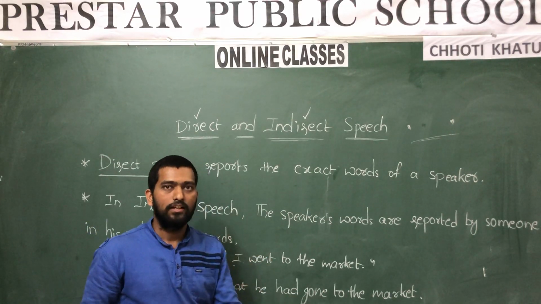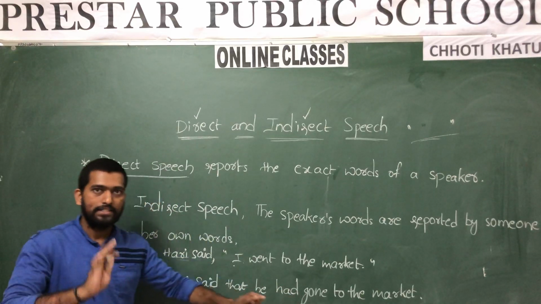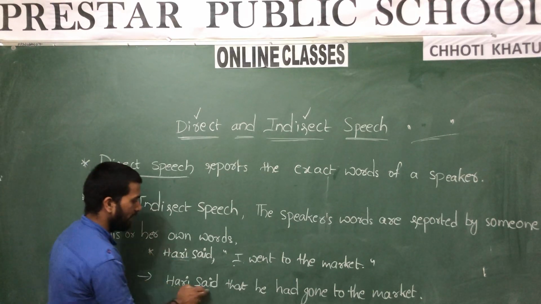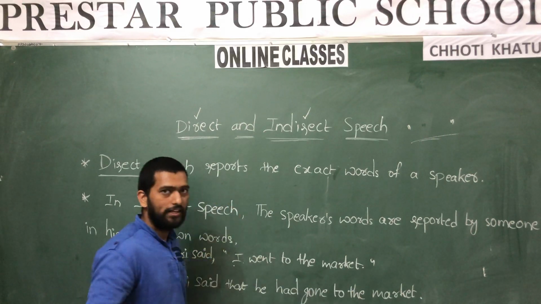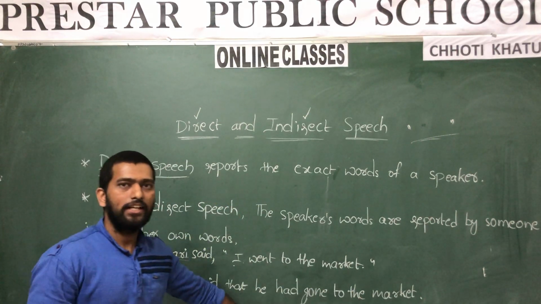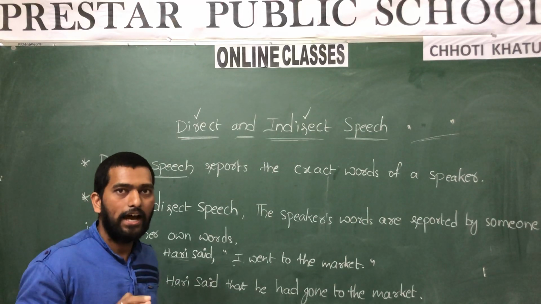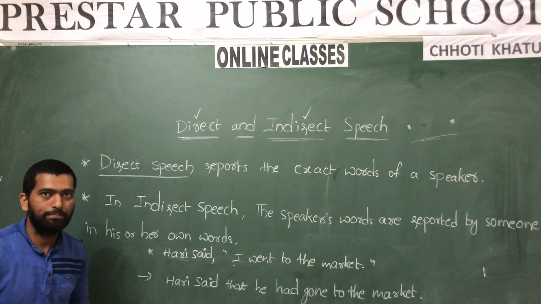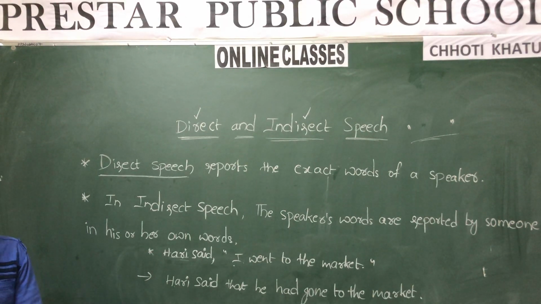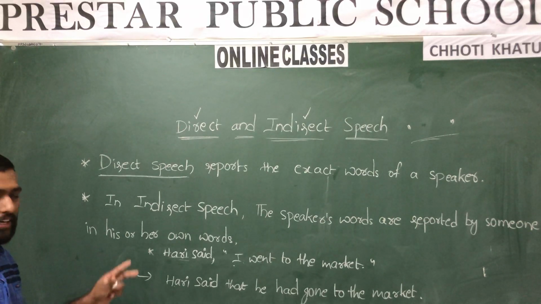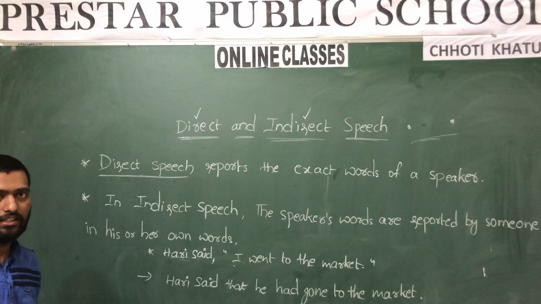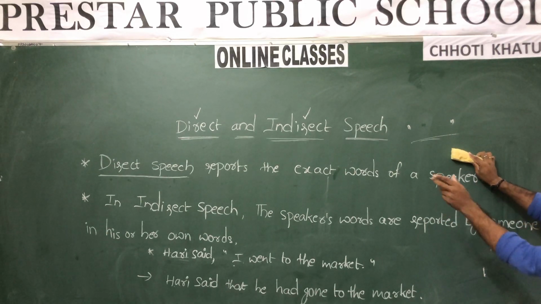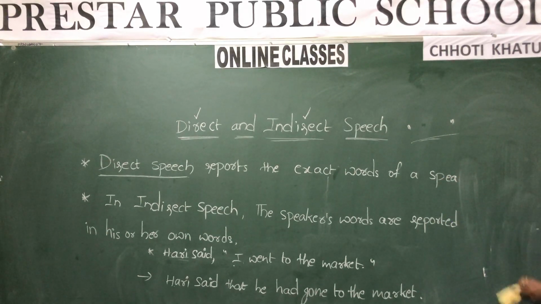Let us explain it in the rules. While we are explaining the rules, I will explain this. Okay? Just observe how the direct speech is converted into indirect speech. See, Hari said that he had gone to the market. Here we have converted it into our own words and we are telling it as indirect speech. Okay? This is all about direct speech and indirect speech. Next, let us go into the topic in detail by explaining each and every tense clearly. I hope you understand how to write the direct speech and how to write the indirect speech.